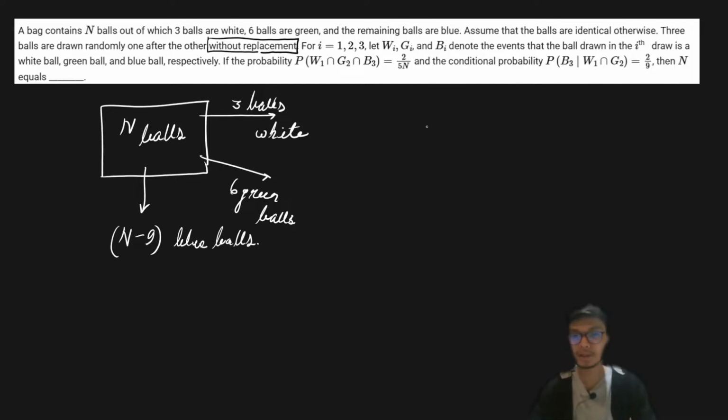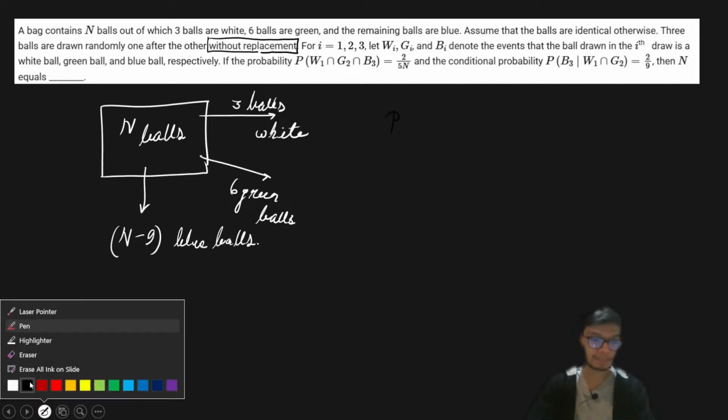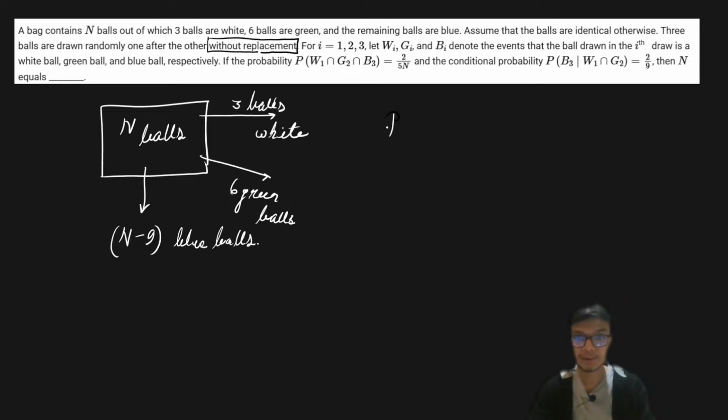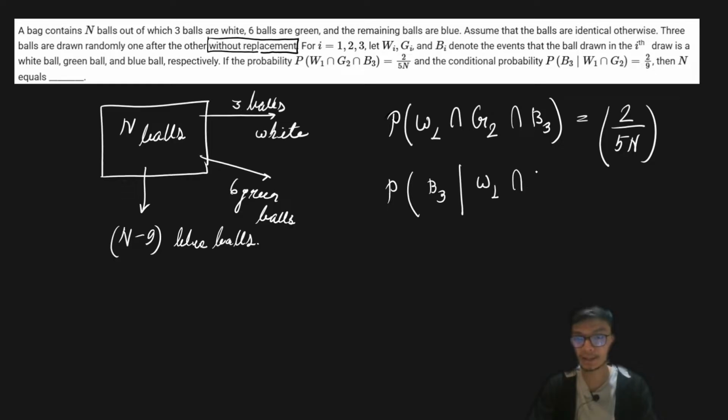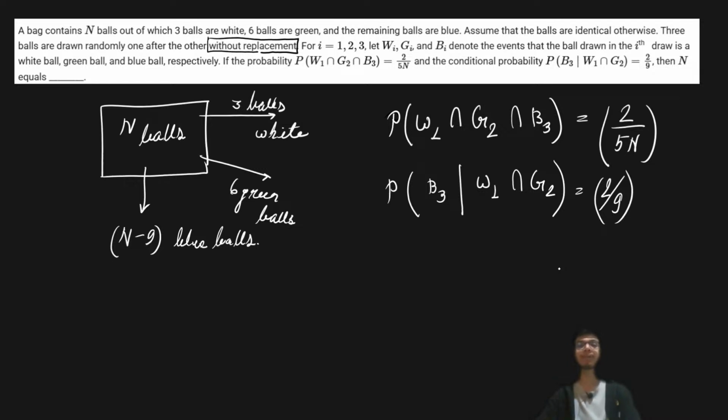Now it says that the probability of getting the first ball as a white ball, then a green ball on the second draw, and then a blue ball on the third draw is given as 2 upon 5n. And the conditional probability that a blue ball occurs on the third draw, given that a white ball and a green ball have already occurred on the first and second draws respectively, is given as 2 upon 9. So with this information, we have to find the value of n.